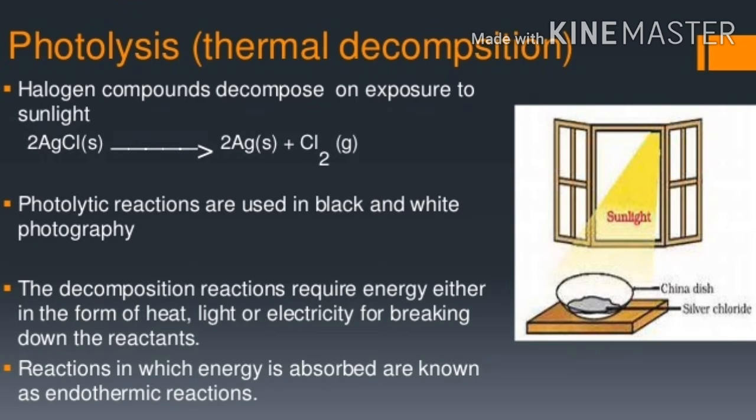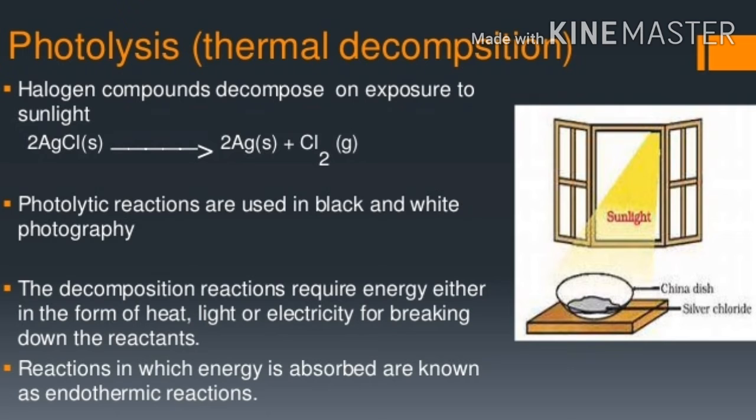Photochemical reactions are used in black and white photography. So simply we can say that when a decomposition reaction is carried out in the presence of sunlight, the reaction is called photochemical decomposition reaction. The decomposition reactions require energy either in the form of heat, light or electricity for breaking down the reactants.